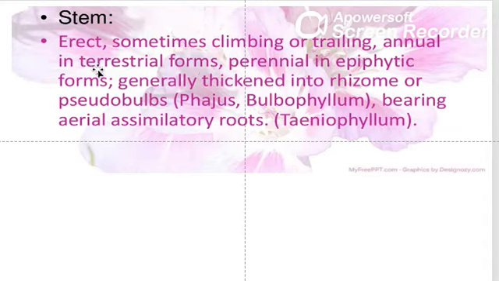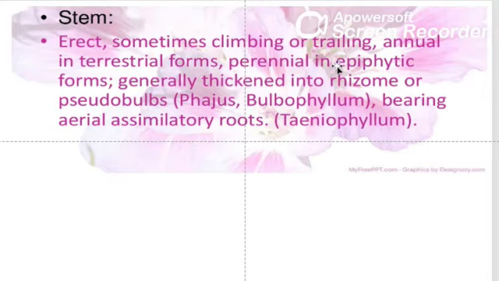Well, in terrestrial type of orchids, the stem is annual, which means that at the end of that season, the stem will disappear and will grow again in the next year.